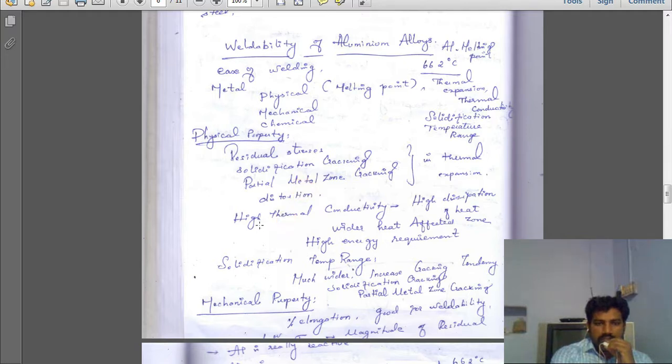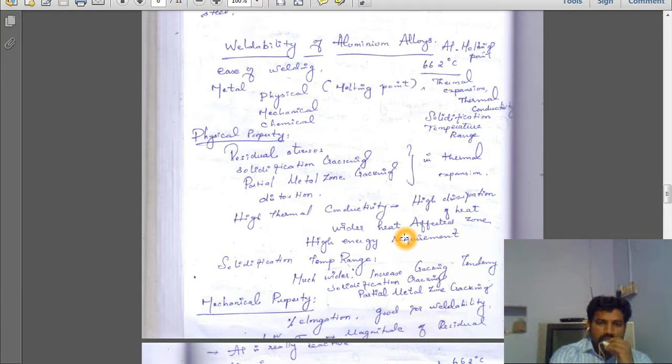As I said, high thermal conductivity means high dissipation of heat, so it leads to a wider heat affected zone. Due to the high thermal conductivity, we need to give more heat into the aluminium alloy, spend more energy, and give more heat input.